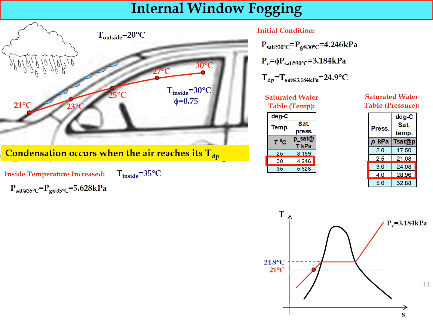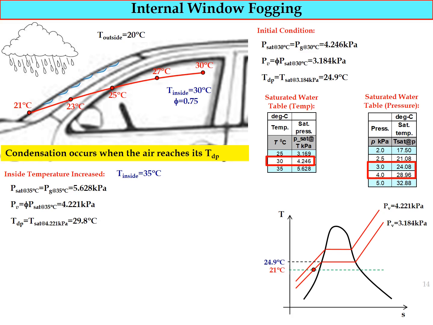Refer to the saturated water table. The value will be P saturated at 35 degrees Celsius equal to 5.628 kilopascal. And then we determine again the new value for partial pressure of water vapor, where PV equal to relative humidity multiplied by P saturated at 35 degrees Celsius equal to 4.221 kilopascal. And then determine the new value of dew point temperature, where dew point temperature equal to T saturated at 4.221 kilopascal equal to 29.8 degrees Celsius. So we can get this value by using the saturated water table through the interpolation.